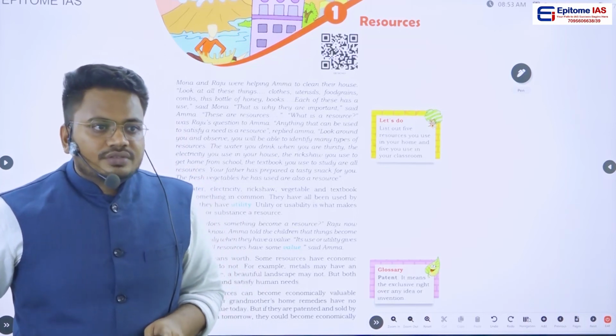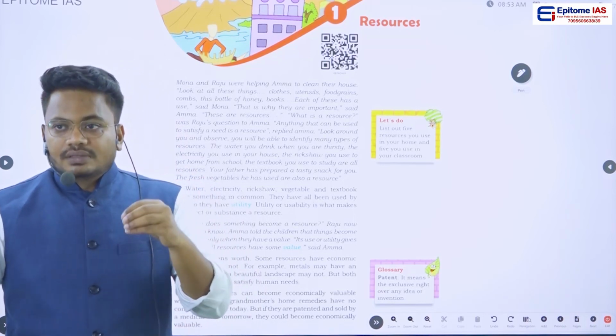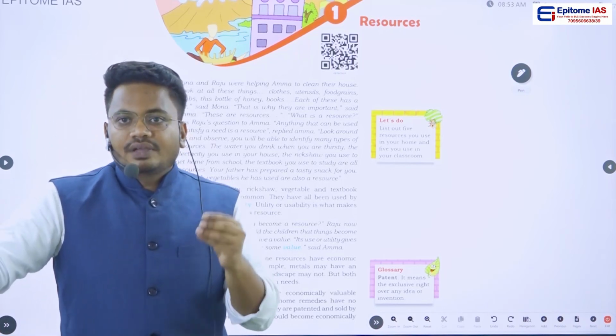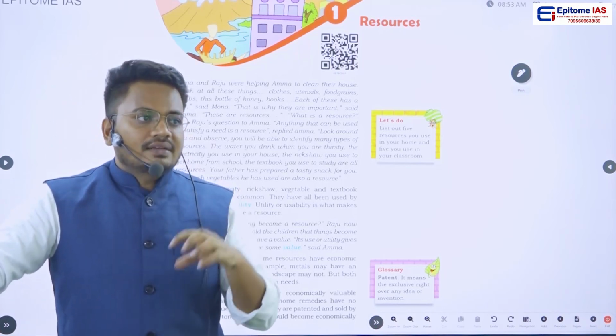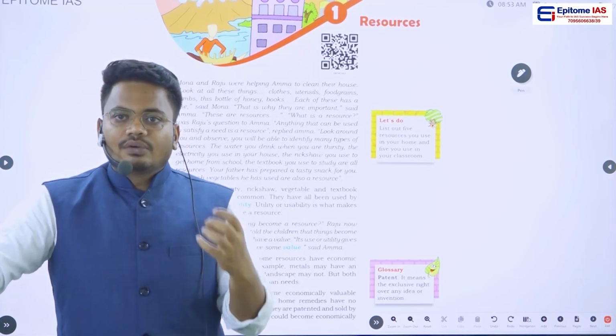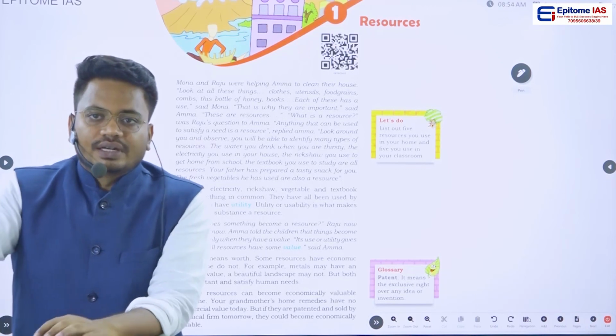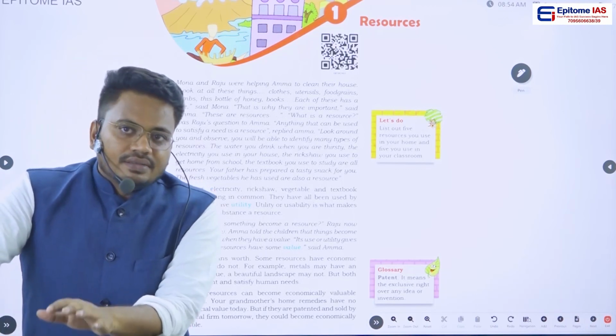Those resources will in a certain way have a value, and there are some things which don't have any value. These are the important things we should understand before reading this topic.